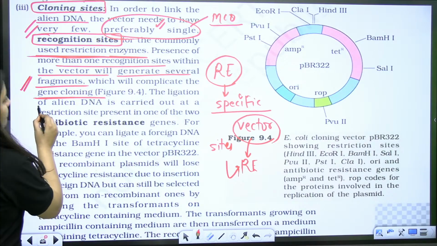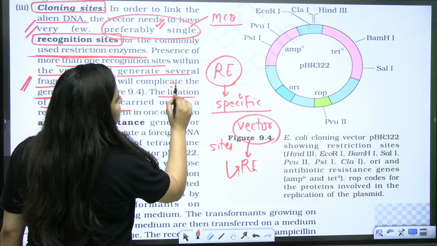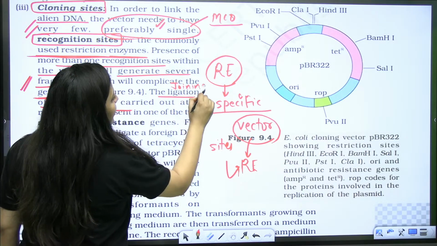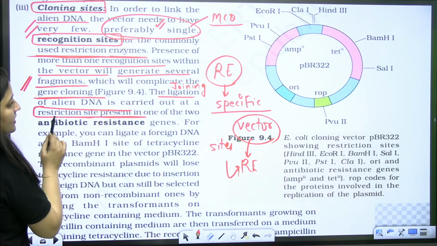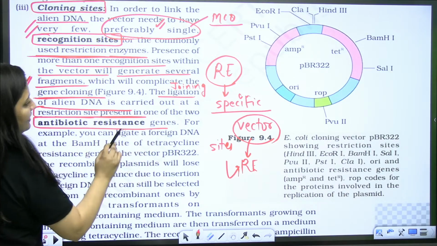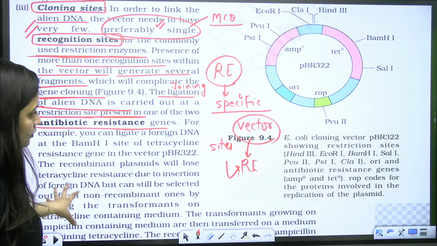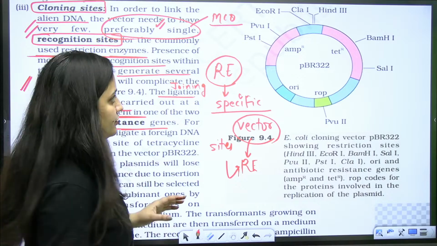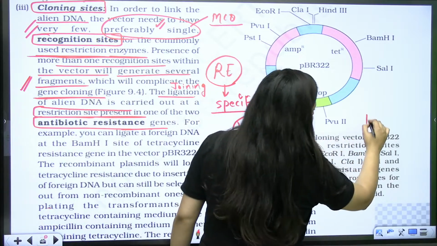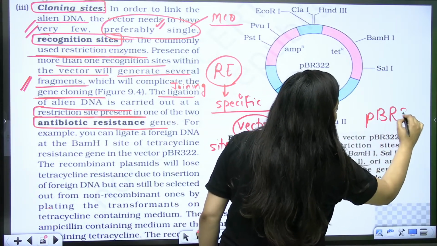So ligation means the annealing, the joining, right? So the joining of alien DNA is carried out at a restriction site present in one of the 2 antibiotic resistant genes. Now what are they trying to explain? As I said, the restriction enzyme should be there. Now look at this vector. Here we have the example of your PBR322.